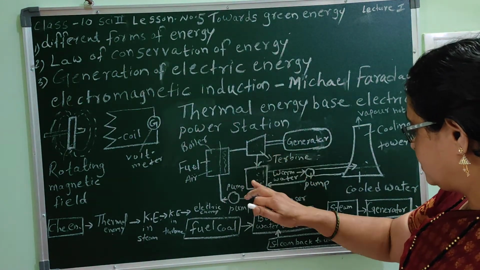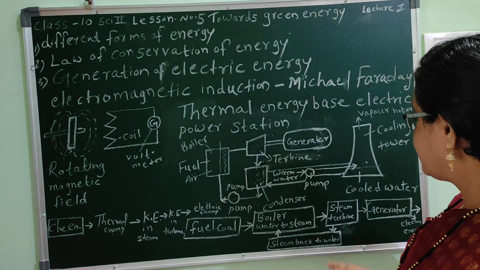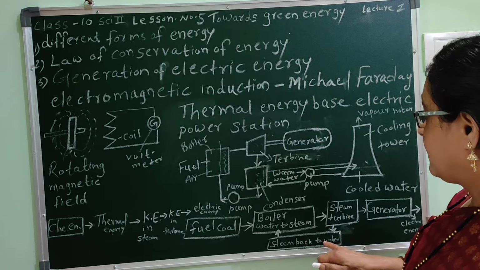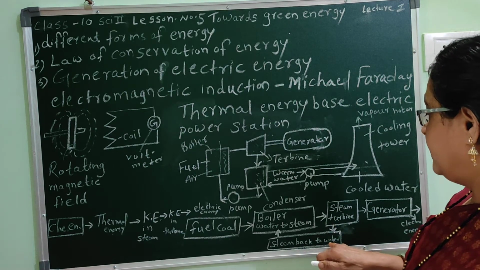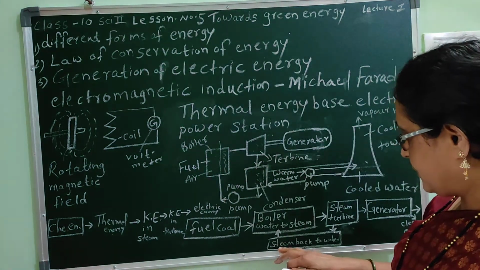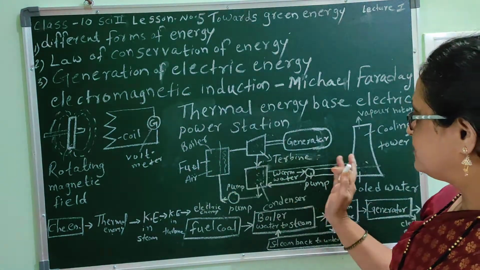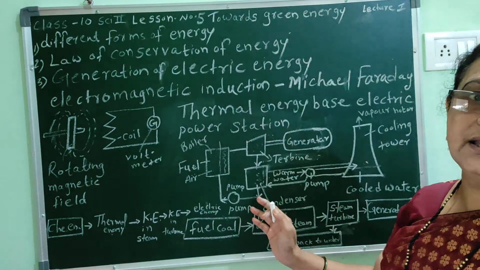Then below this turbine, there is a condenser. That means the steam in the condenser is again converted into water. Steam is converted back into water, and it is again used in the boiler. That means water is recycled in this plant.